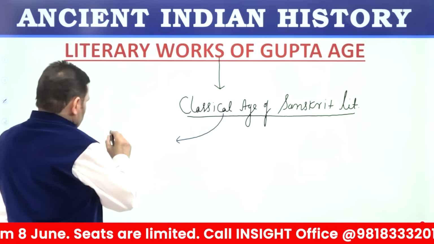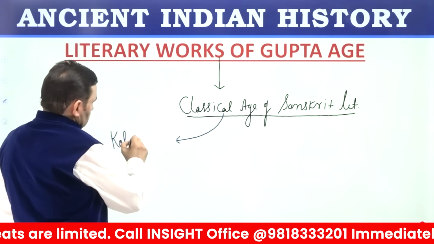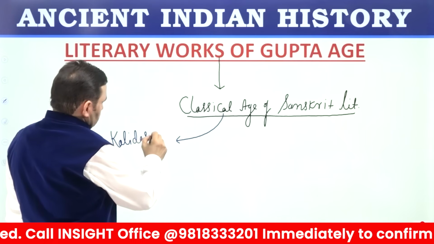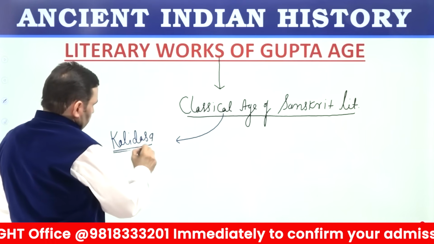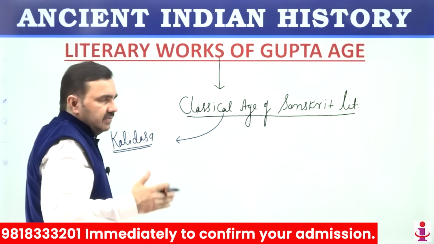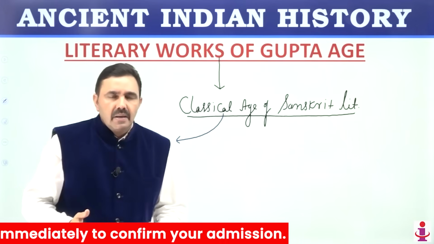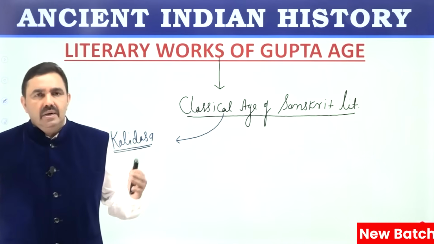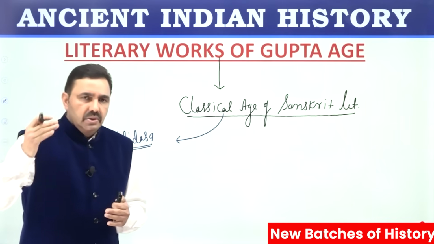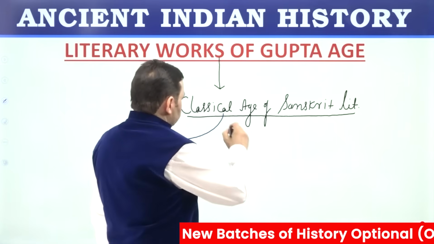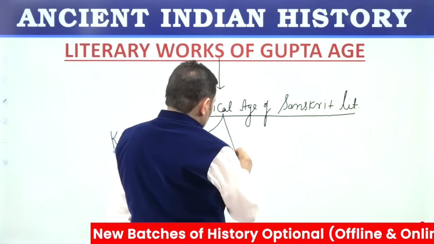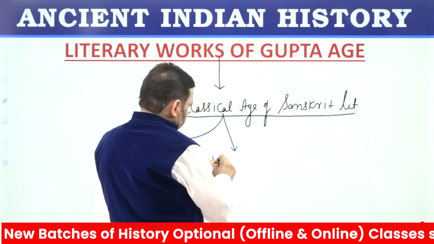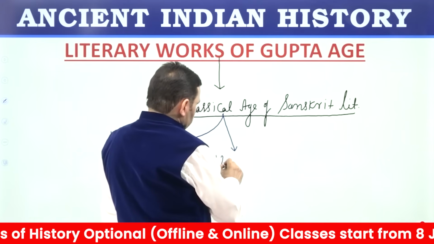Kalidas was a great scholar. He wrote many books, Malvika Agnimitram, Abhigyanam Sakuntalam, Ritu Samhara. So he was the author of many works. Then we had Vishakadatta.